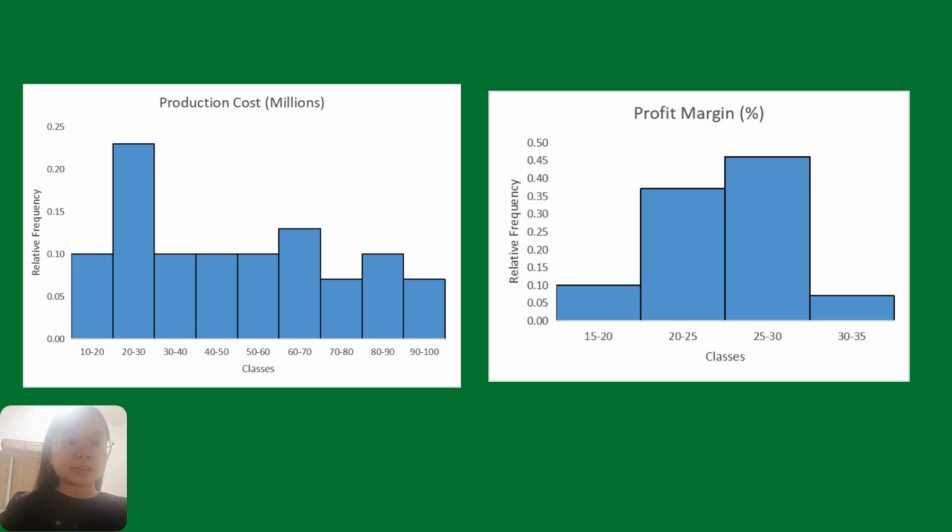While for the profit margin, most of the values are in the 25 to 30 range, which is much higher at 0.46, while other ranges are much smaller.